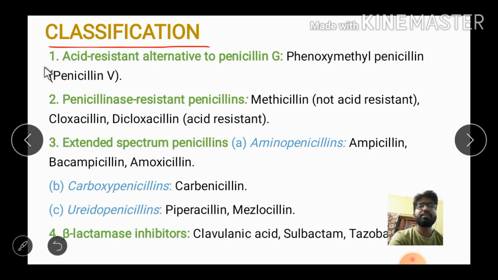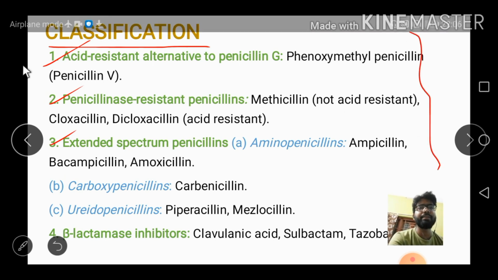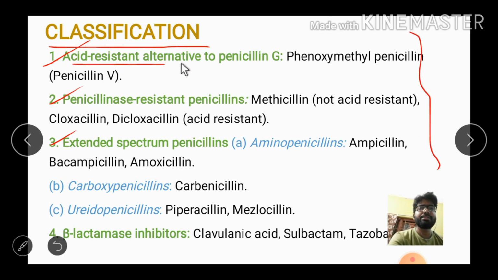See, different classifications are there. This is very important. First is the acid resistant alternative to penicillin G, I mean acid resistant penicillin. All of you know that phenoxymethyl penicillin, or penicillin V, is the acid resistant penicillin. Number 2 is the penicillinase resistant penicillin. Methicillin is an example, and cloxacillin, dicloxacillin.